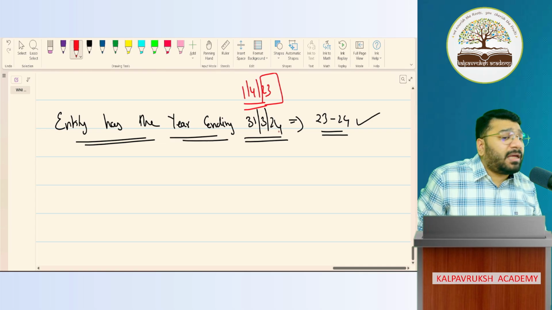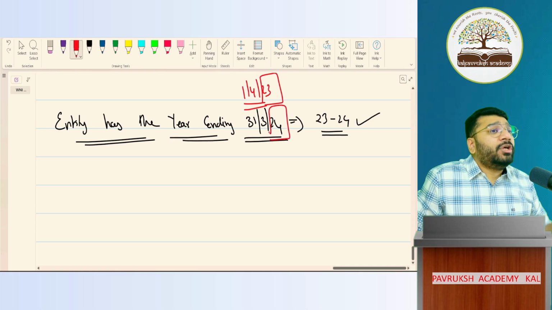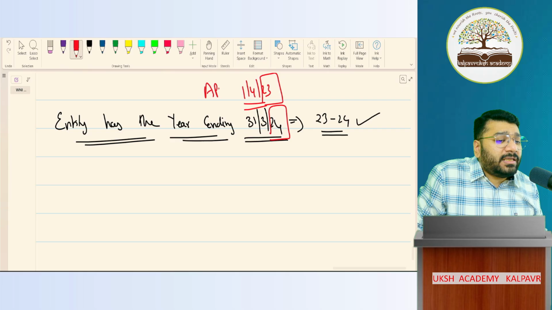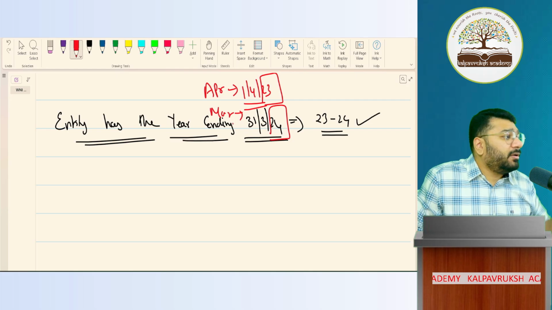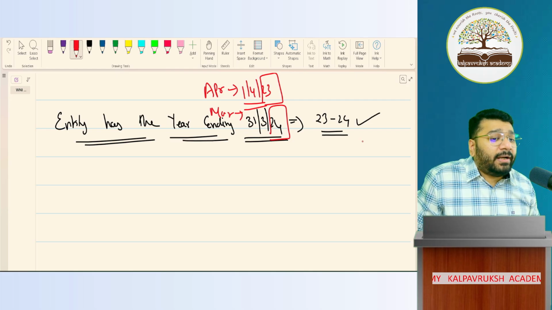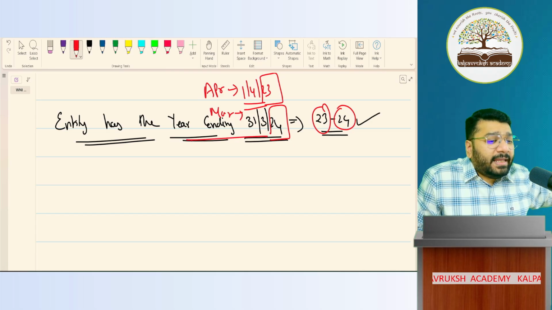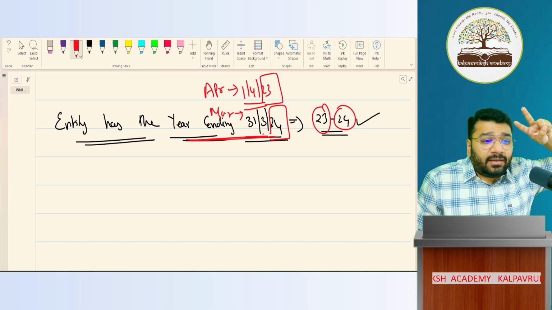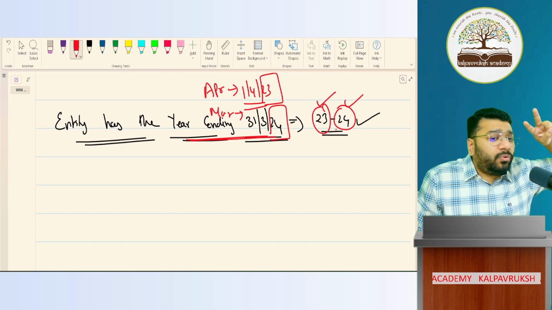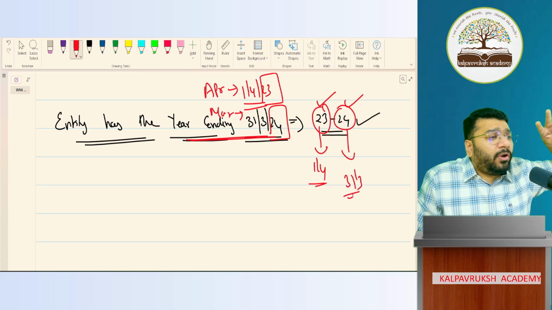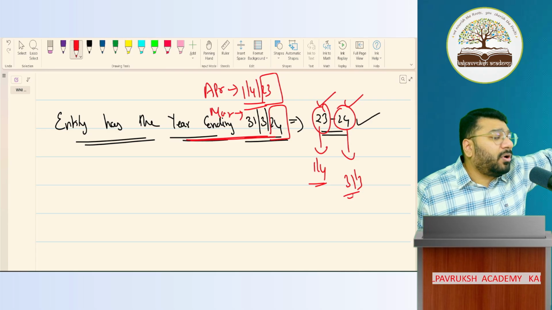And 31st March is coming in which calendar year? 24. Since April is falling in a different calendar year and March is falling in a different calendar year, combining both together, we call it 23, 24. Got it, not got it? This year is coming from two calendar years. One is 23, second is 24. First April is falling in 23 and 31st March is falling in 2024. Got it, not got it?